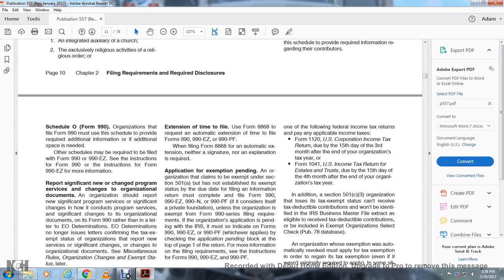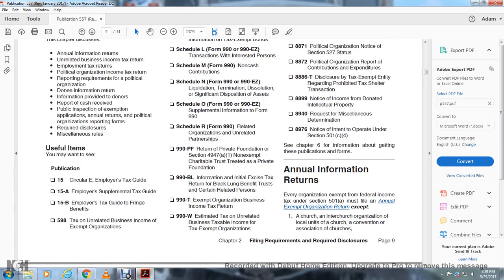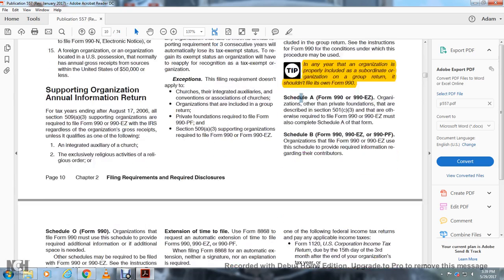Schedule O, Form 990. Organizations filing Form 990 must use the schedule to provide the required additional information, additional specifications as needed. Other schedules may be required to be filed with the Form 990 or 990EZ. See the instructions for Form 990 and Form 990EZ for information. Schedule O is the supplemental information for Form 990.